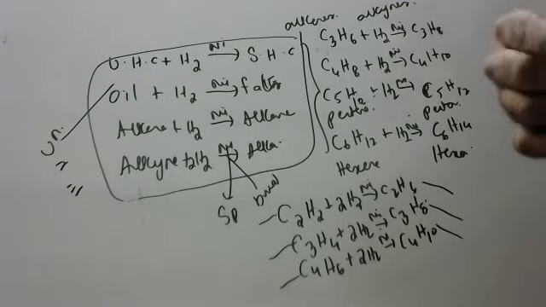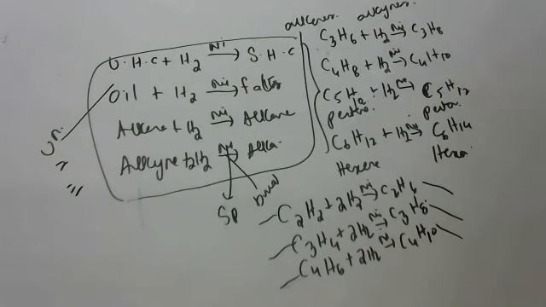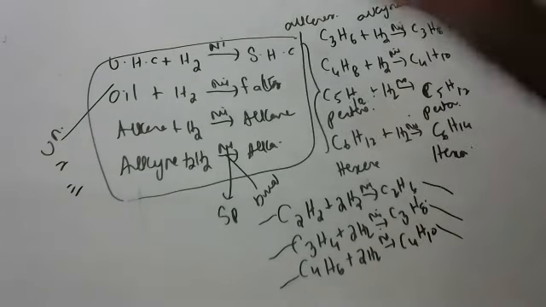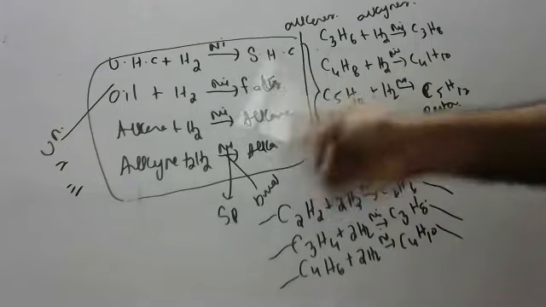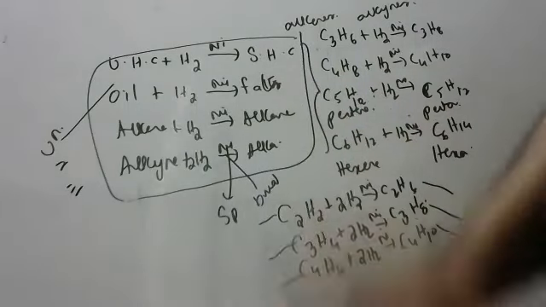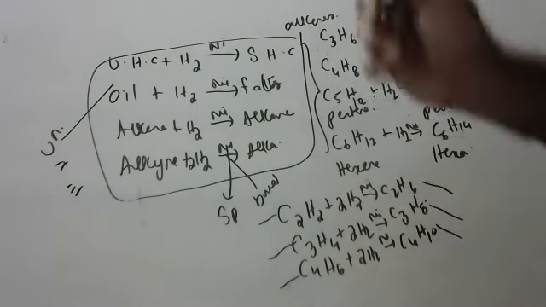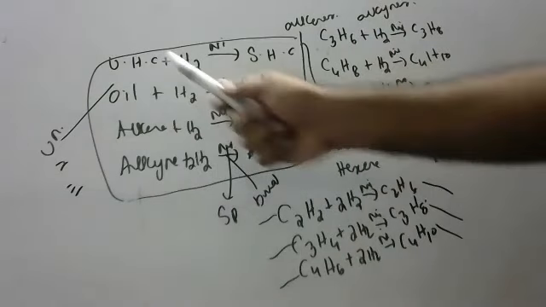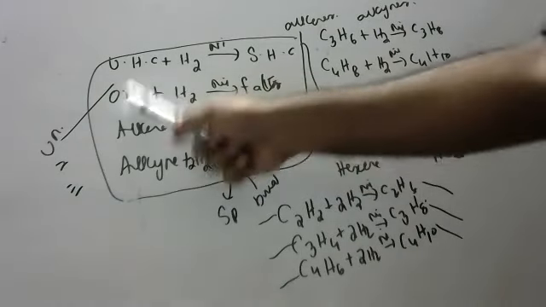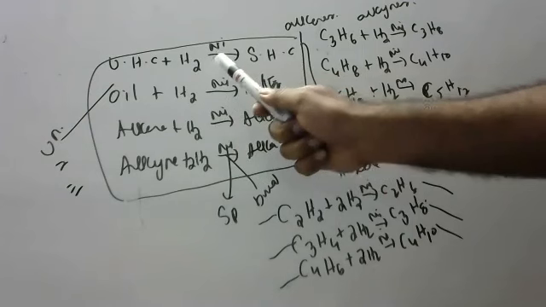What is the role of nickel catalyst, children? It helps in breaking the bond and also speeds up the rate of reaction. Unsaturated will become saturated. Don't forget. Industrial application, important question in board exam. What is the industrial application of addition reaction? Oils on hydrogenation become fats in presence of nickel catalyst.